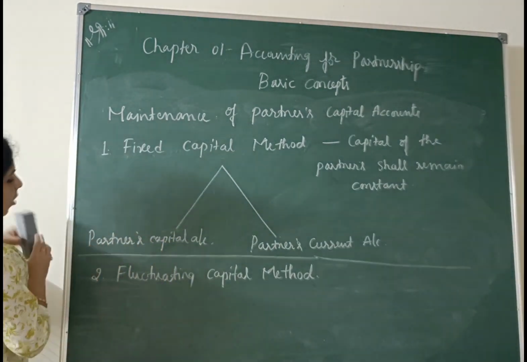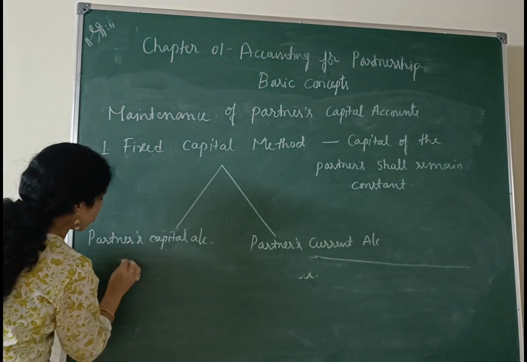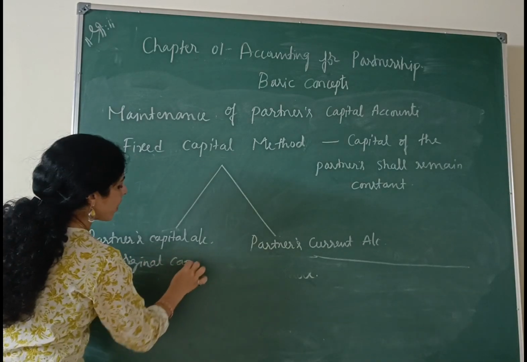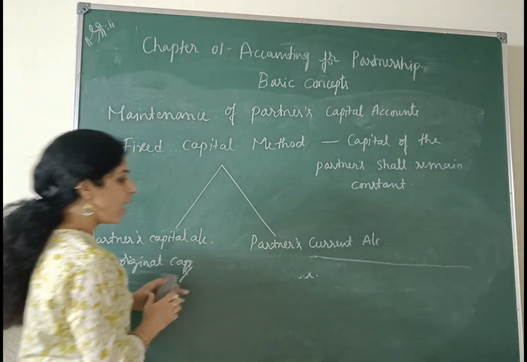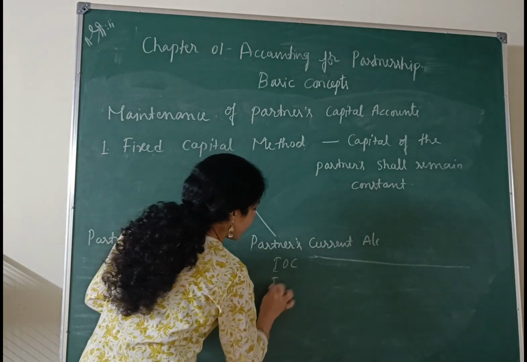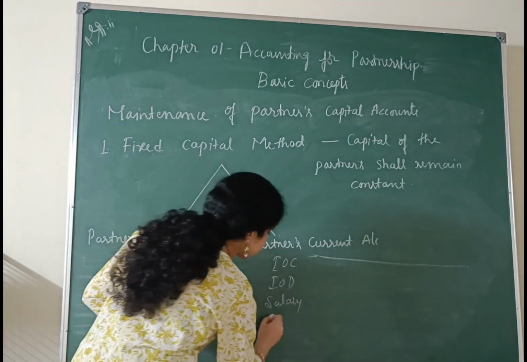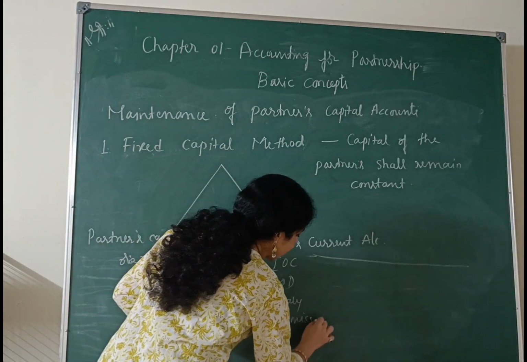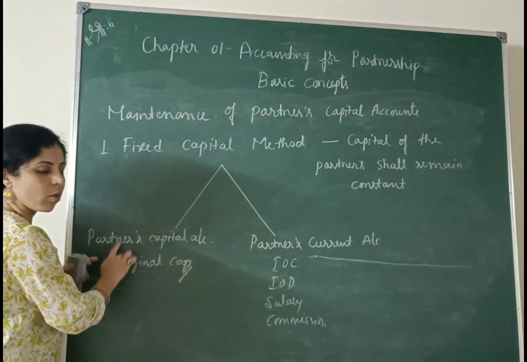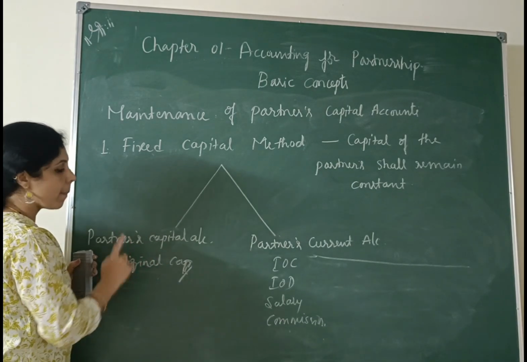In partners capital account we maintain the original capital invested by the partner. In partners current account we record interest on capital, interest on drawings, and salary payable to any of the partners, commission payable to any partner. These are recorded in partners current account. In partners capital account we record only original capital invested by the partner.